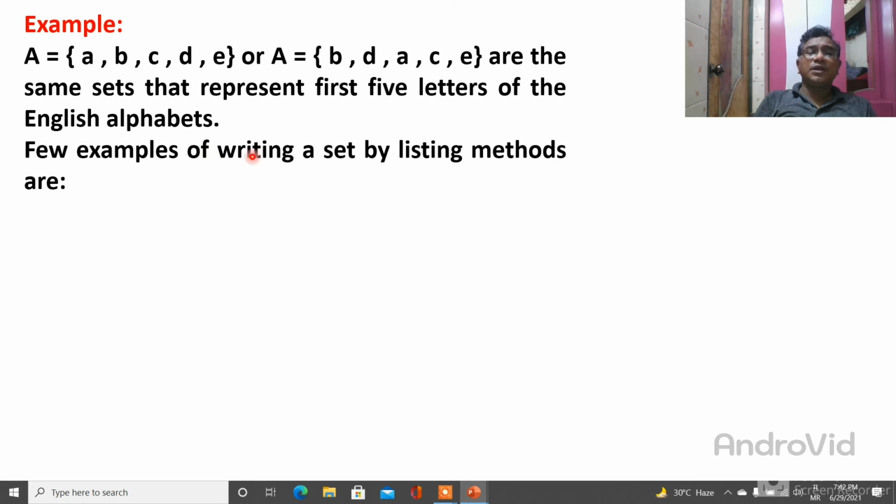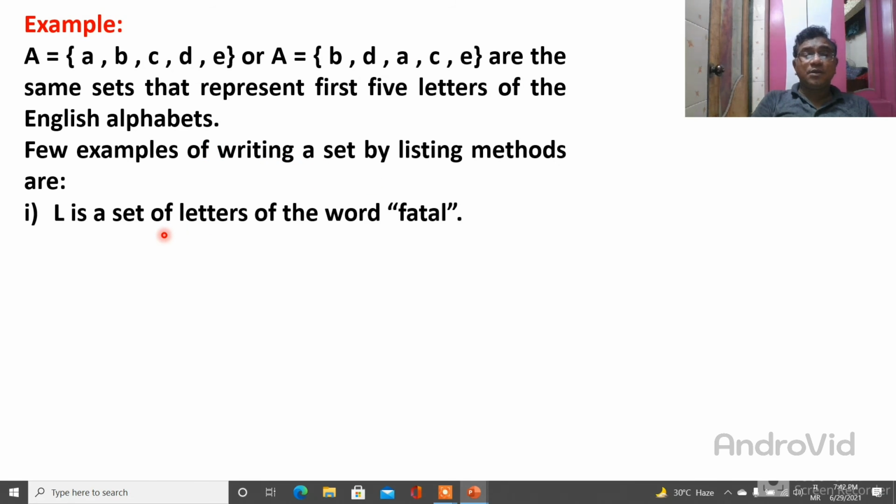Now another few examples of writing a set by the list method. First, L is the set of letters of the word fatal. You want to write it by the list method. See, this A is coming again and again, so this A is written a single time. The name of the set is given as capital L, so I write L equals curly bracket, curly bracket. Remember, when you write curly brackets here and here, it is a set.